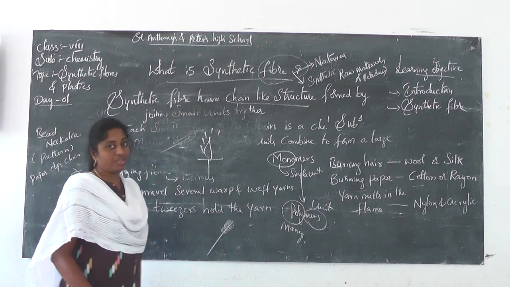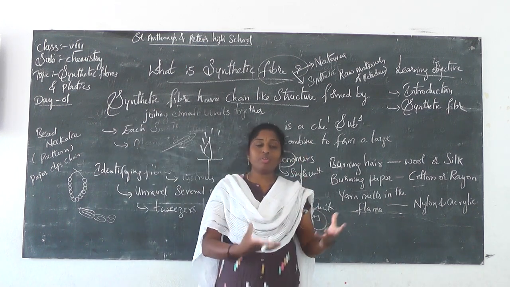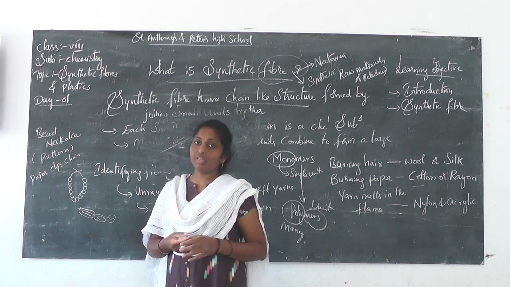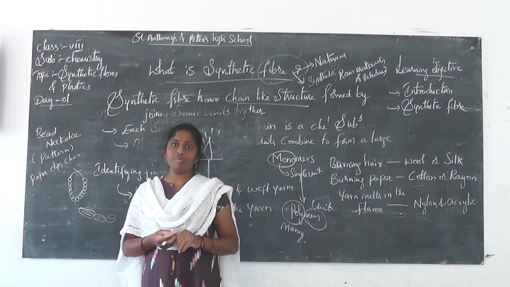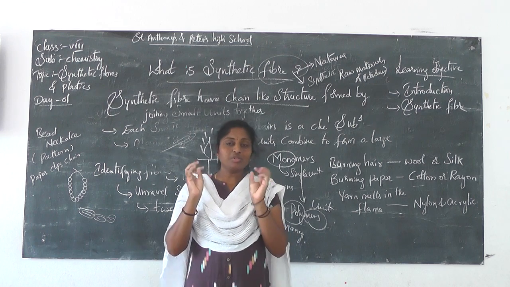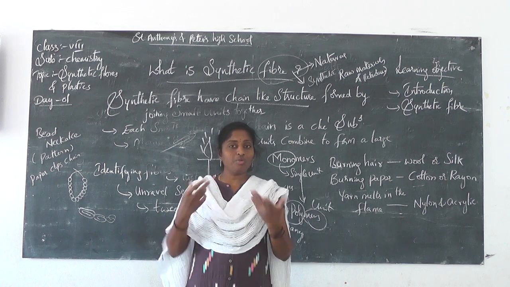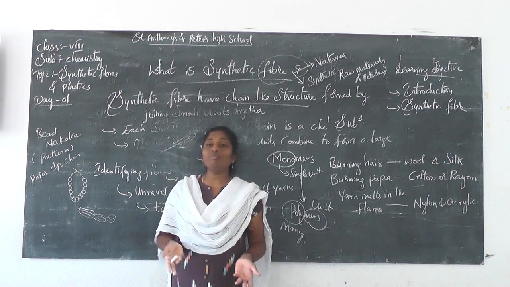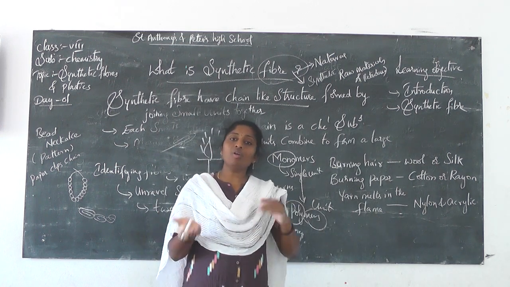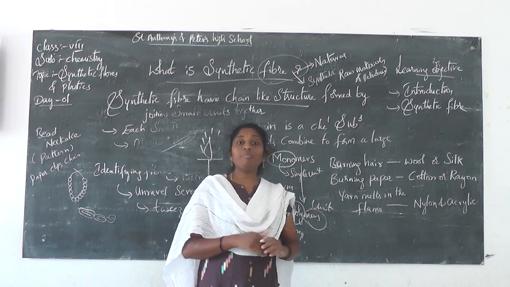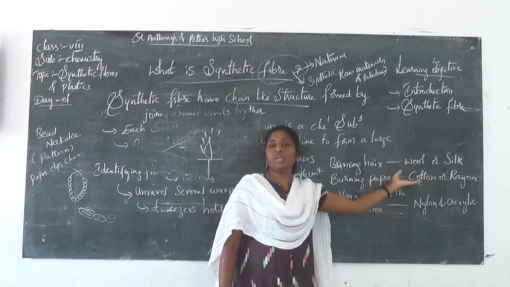Next one is the identification. When you want to identify the substances, it's not possible to identify by observing the fiber because some are lustrous in nature, some are not lustrous in nature. If it is not lustrous also, it may come under synthetic fiber because synthetic fibers are obtained from minerals. Minerals means it will be shiny. So maybe by observing that you can identify and confirm that it is a synthetic fiber. But sometimes you may fail. So for that reason, you have to go with the identity test by burning test. So whenever you are getting this type of smells, you have to understand this type of fibers.